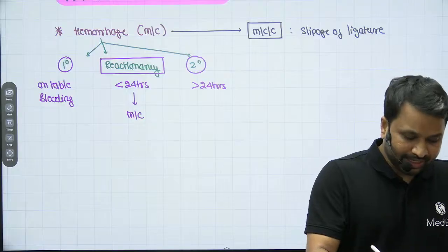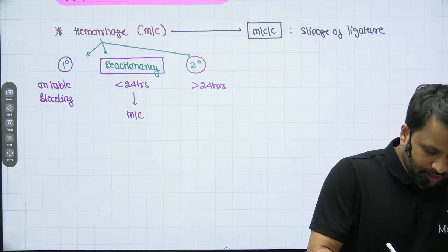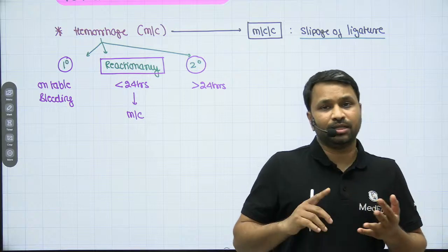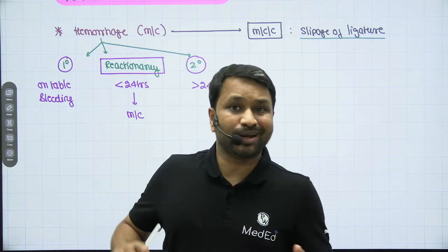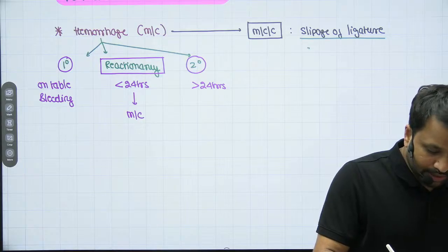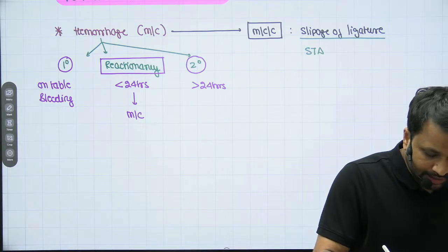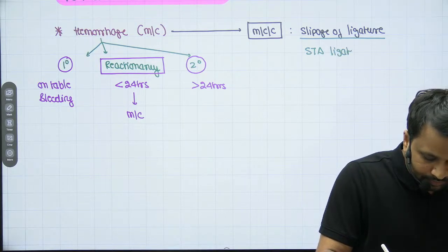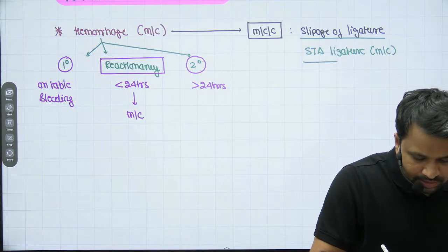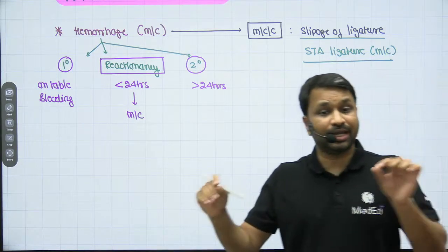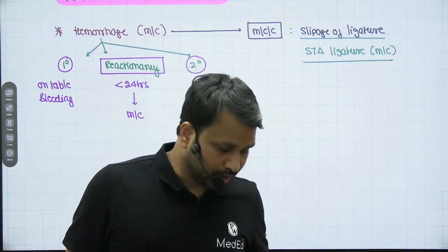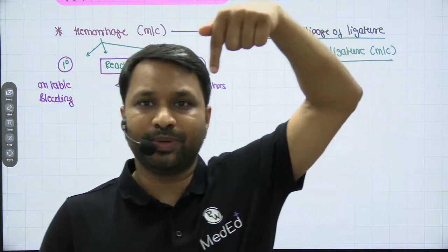Now, the question is which ligature usually slips. You have put ligatures on the superior thyroid vein, the middle thyroid vein, the inferior thyroid vein, the superior thyroid artery, and the inferior thyroid artery. It is usually the superior thyroid artery ligature which is most likely to slip. The reason is, when you look at the superior thyroid artery, it is like this.